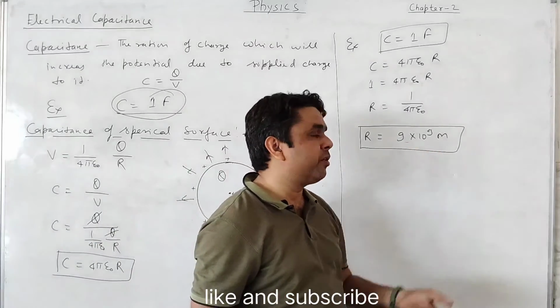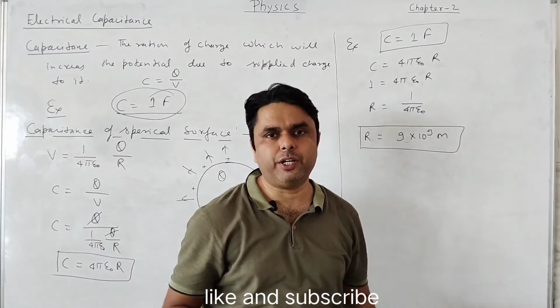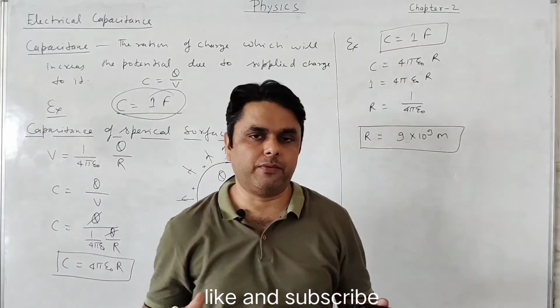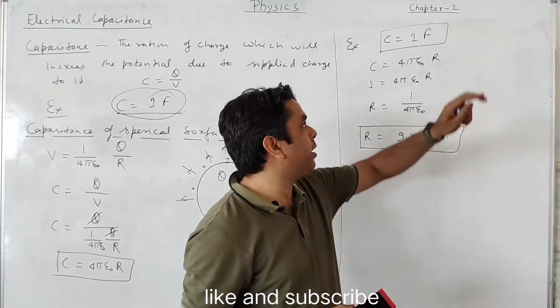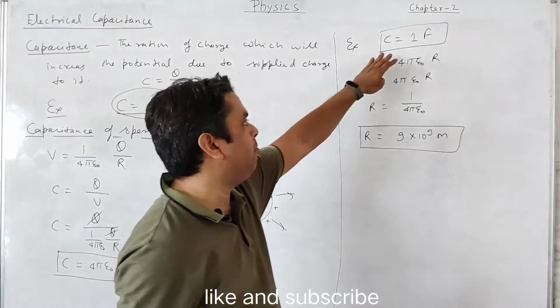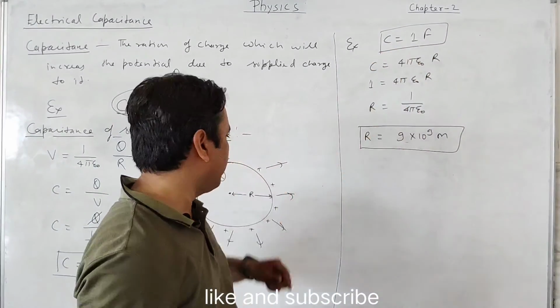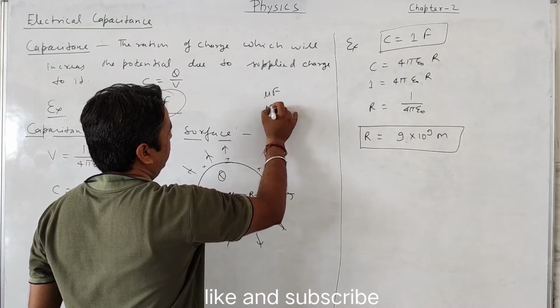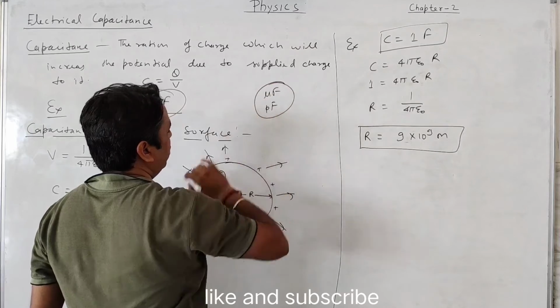This radius, of the order of 10 to the power, is much more than the radius of the Earth. So we can't make such a sphere that can store 1 farad. That is impractical. That's why we generally use the practical units microfarad and picofarad for measuring capacitance.